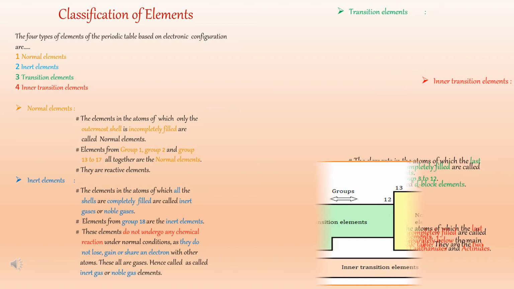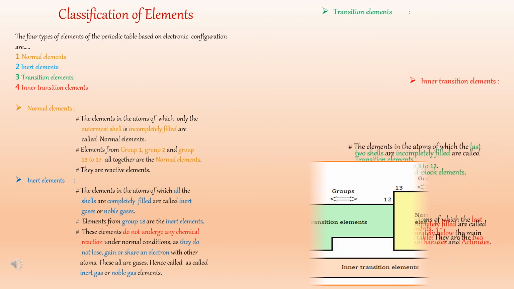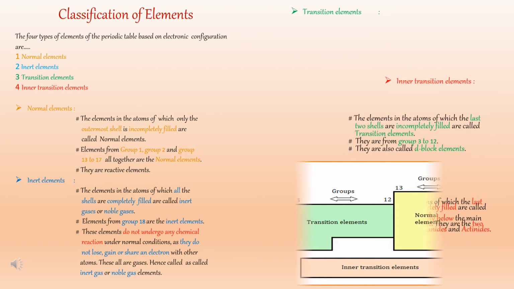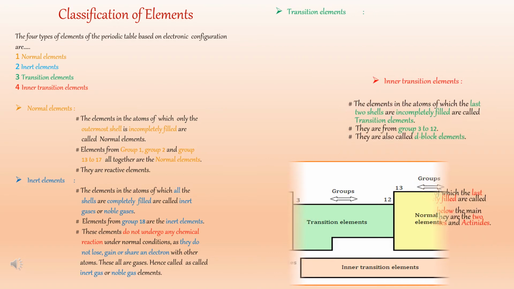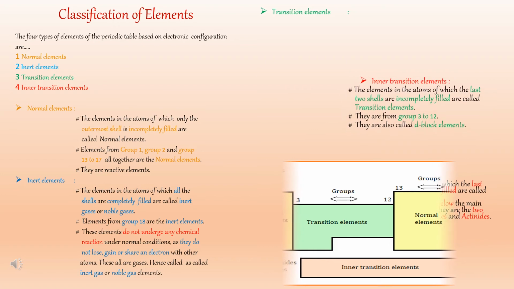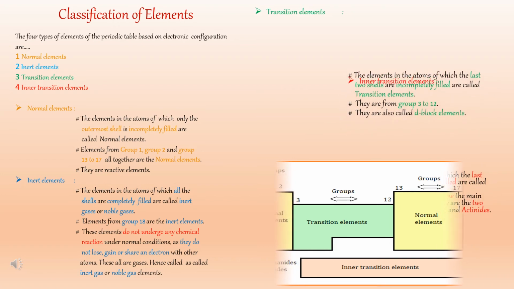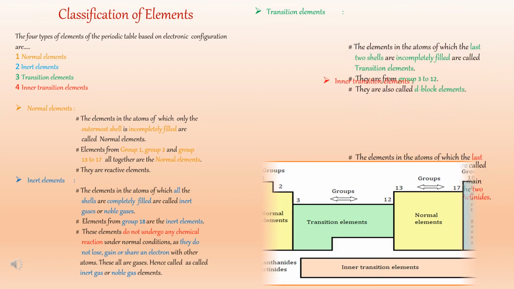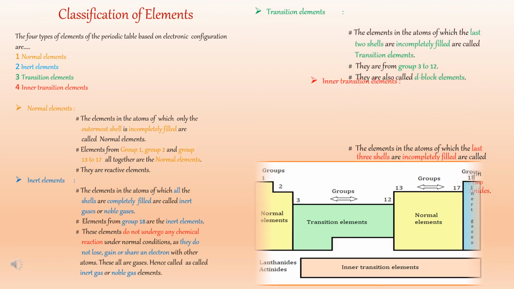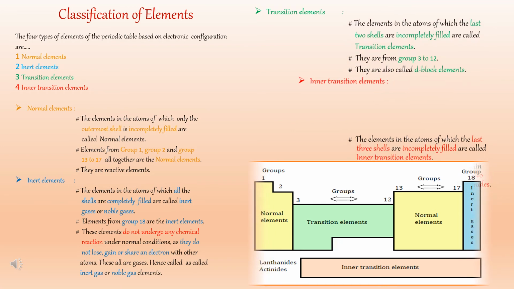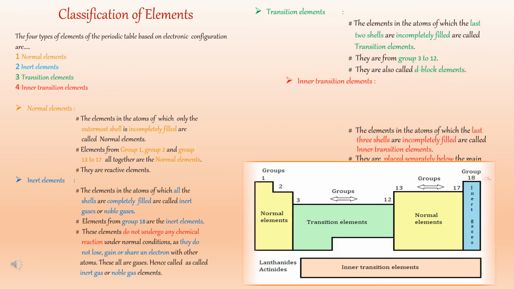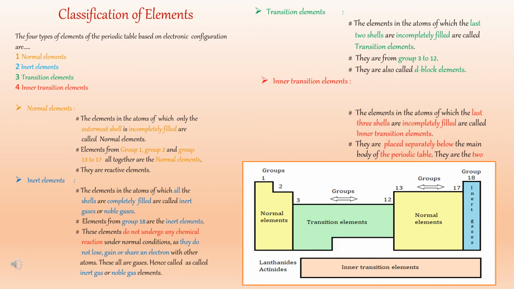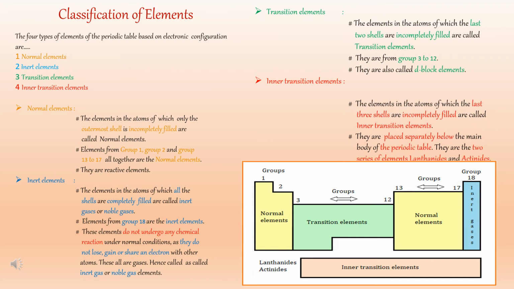Such atoms of an element do not react with the atoms of another element. That means they do not lose, gain or share electrons with other atoms. Hence they are called inert gas elements. Inert means not able to move or act. As all their shells are completely filled, they are also called noble gas elements. The elements from group 18 are the inert elements.